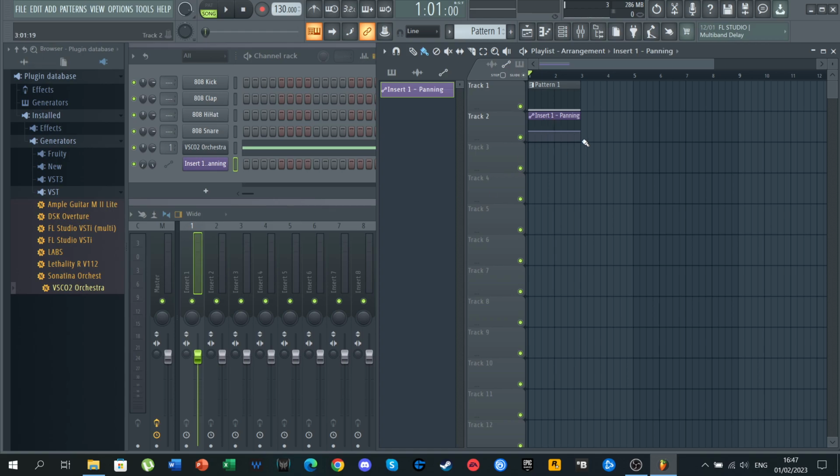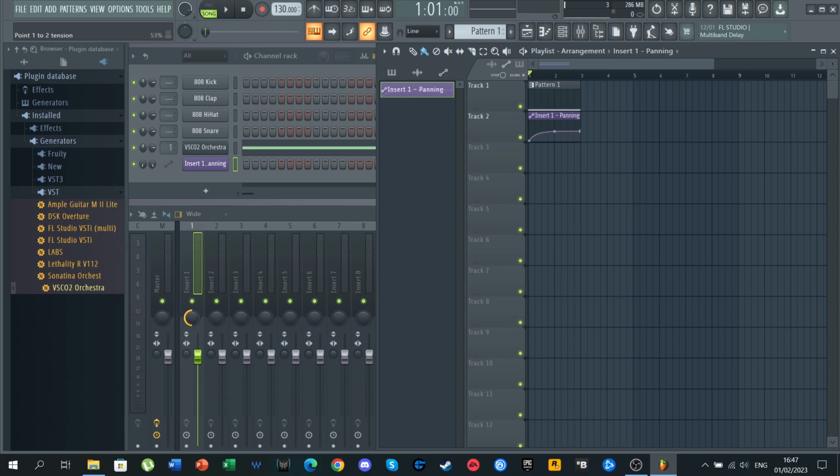Exactly the same thing as with volume. We are going to create points and move them according to how we want it. Here the rule is that if we go down, the sound will go to the left stereo speaker, and as we go up, the sound will slowly, or quicker, go to the right part of the stereo speaker. So let's say we want the sound to migrate effectively from the left slowly to the right. So we start from the left, which is down.